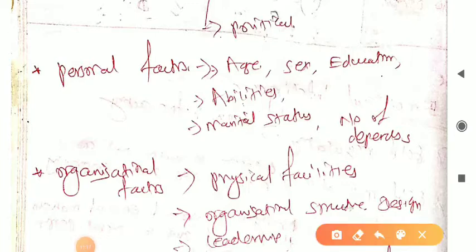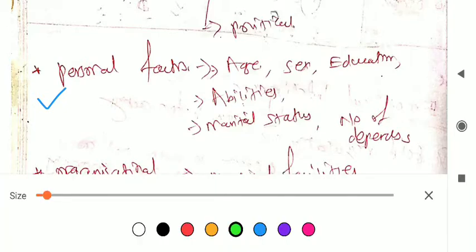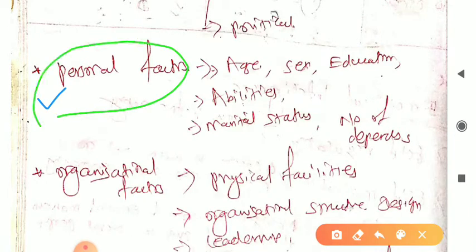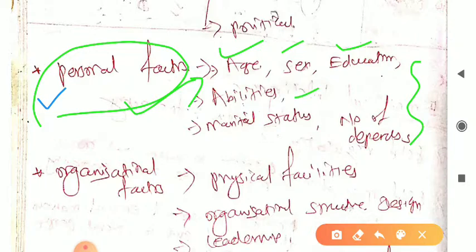So the next factor is personal factors, right? Personal factors are related to personal things, and they include all these keywords. Remember these keywords: age, sex (male or female), education, and abilities. What are the abilities of a person? Every person has different abilities, so it's related to personal things.